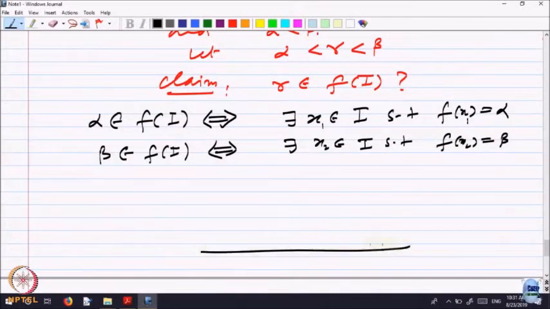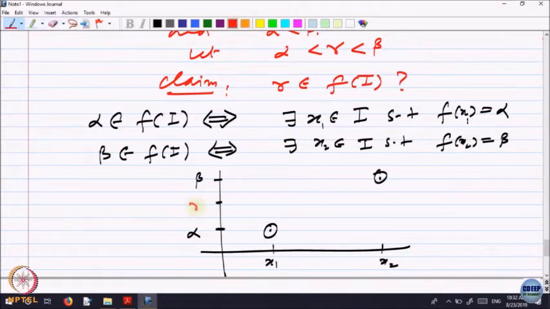Here is the domain, here is the function, here is x 1, here is x 2, and here is the value alpha and here is the value beta, and gamma is in between. So, here is the point gamma.